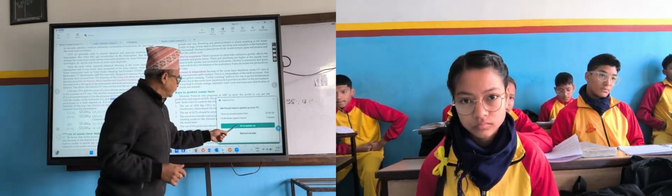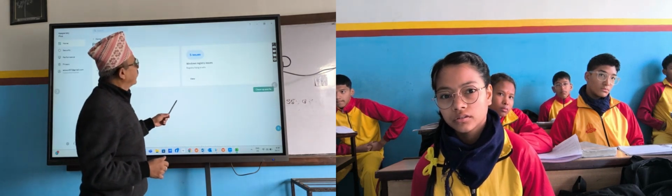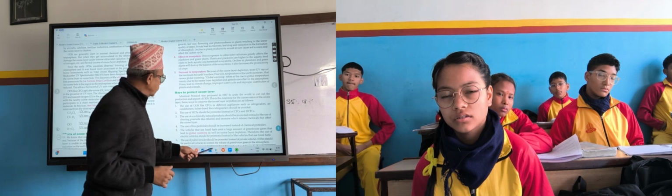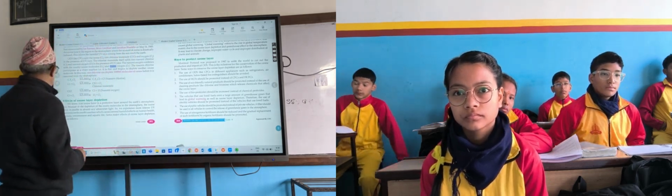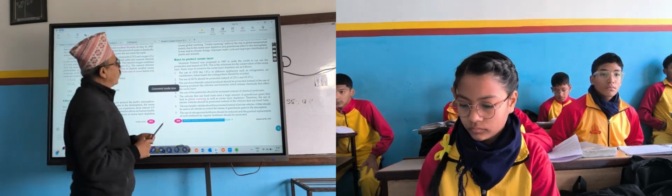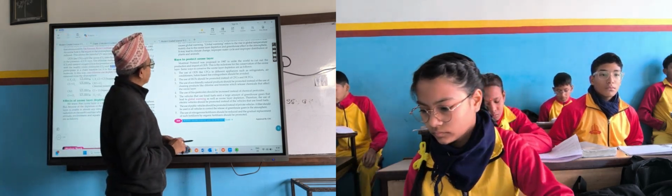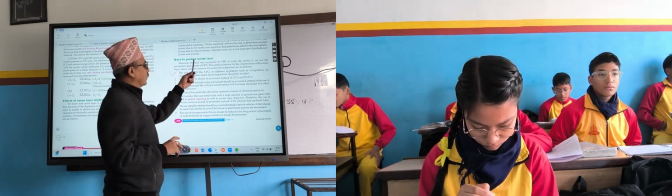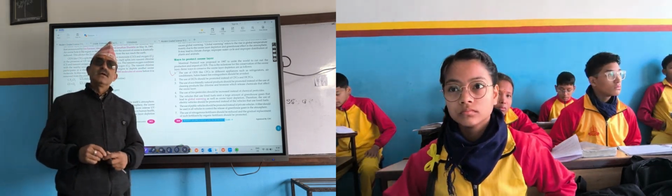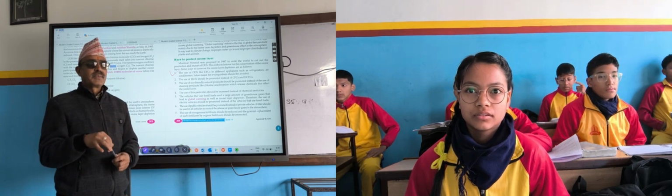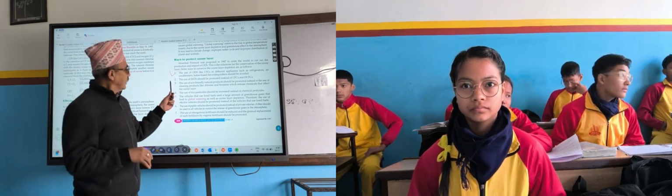If there is a will, there is a way, right? Then here are some measures to be safe from ozone layer depletion. What to do? Production of ODS should be increased or decreased? Increased? We have to produce more ozone depleting substances? No, we have to decrease. Yes or no?